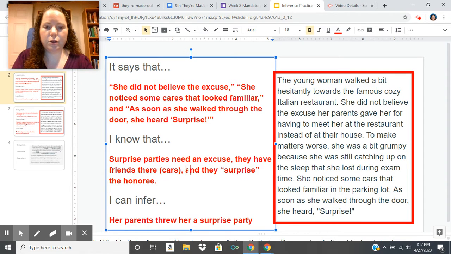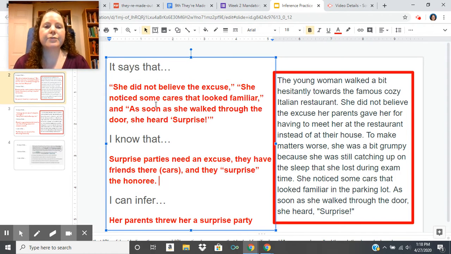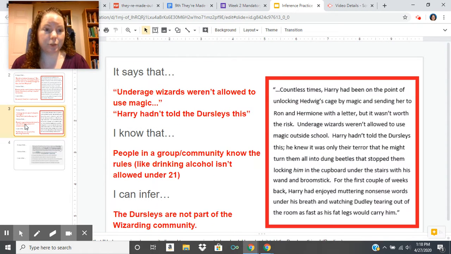And at a birthday party, or a surprise party, I should say, we yell surprise to kind of be like, hey, this is all for you. That lie was just a lie. We're having a party in your honor. So I can infer based on the quotes and based on what I know about surprise parties that her parents are throwing her a surprise party. Nowhere in here does it say surprise party. But based on the clues, I can figure that out. Let's look at our next example.